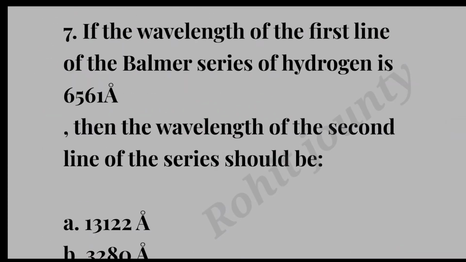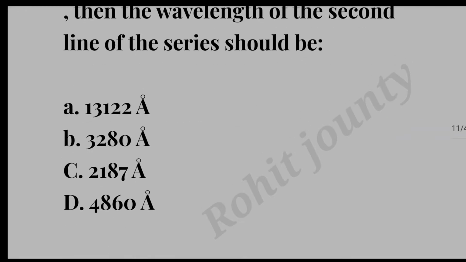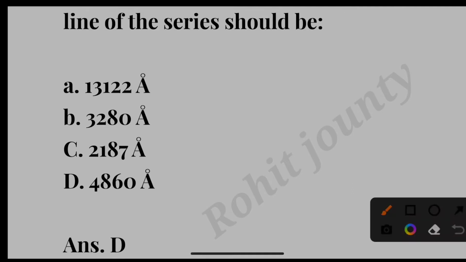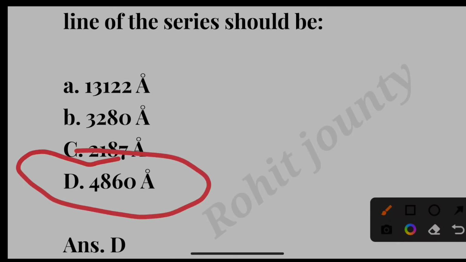Question number 7. If the wavelength of the first line of the Balmer series of hydrogen is 6561 angstrom, then the wavelength of the second line of the series should be option A. 13122 angstrom. Option B. 3280 angstrom. Option C. 2187 angstrom. Option D. 4860 angstrom. The correct answer is option D. 4860 angstrom.